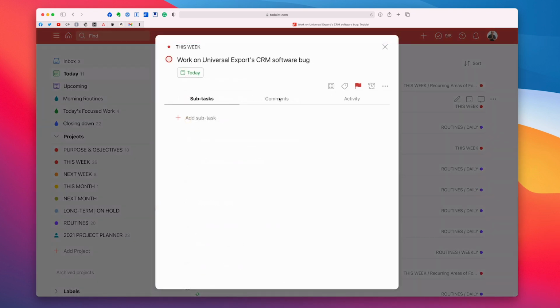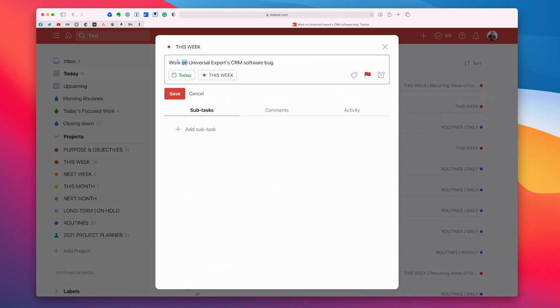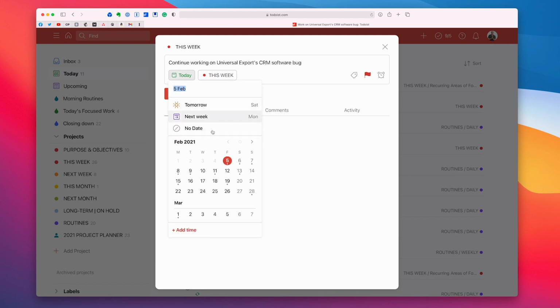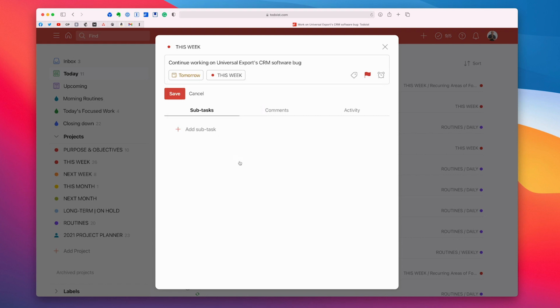So open up the task, and what I normally do here is change the verb, in a sense. I'm going to change it to "continue working on Universal Export CRM software program." I'm then going to switch it over to tomorrow. Let's say I am one of these very hard-working, almost workaholic type of engineers, and I know that this has got to be fixed by Monday, so I'm just going to shift that across till tomorrow.